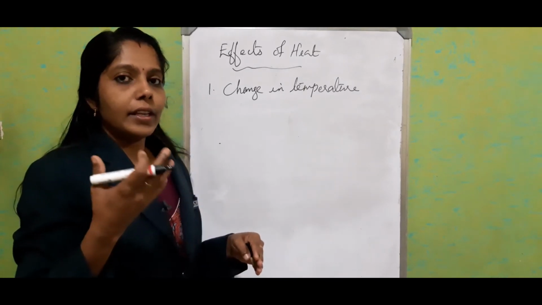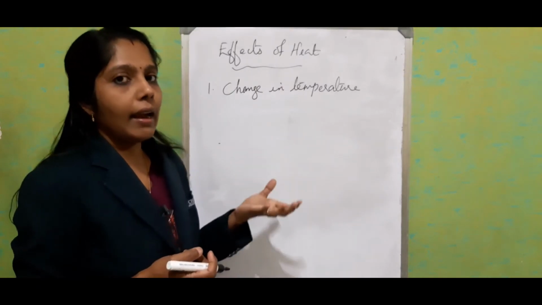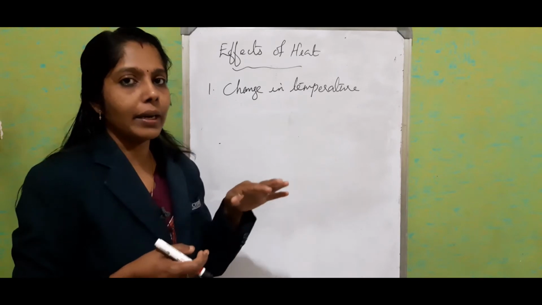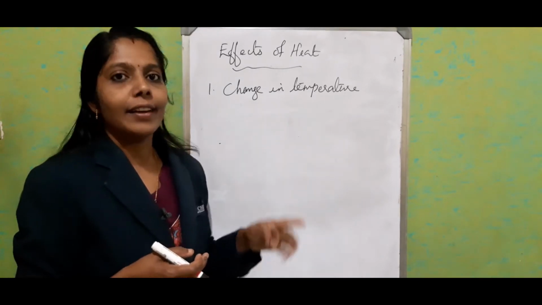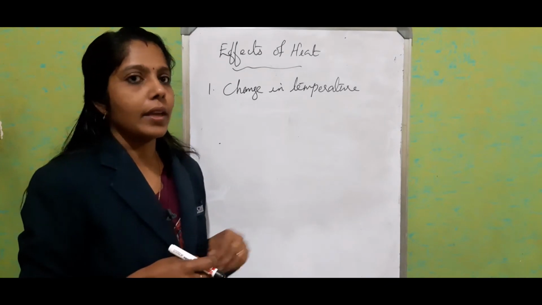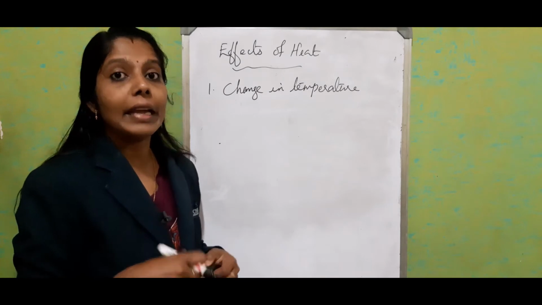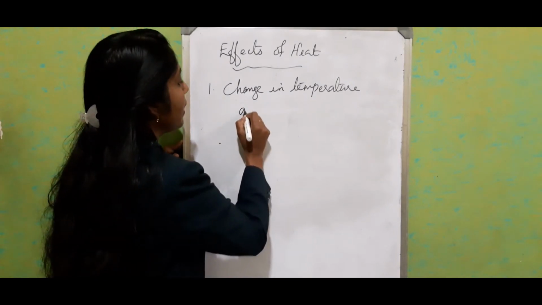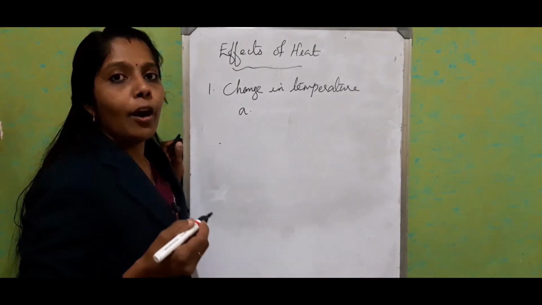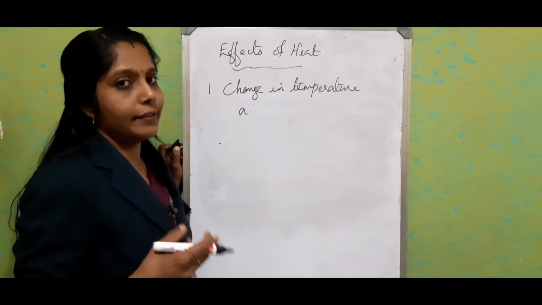In the same way, when it is cooled, the molecular motion will be reduced and the average kinetic energy automatically reduces, and that will lower the temperature. This change in temperature depends upon two factors. First one, the quantity of heat energy imparted to or rejected from the body.